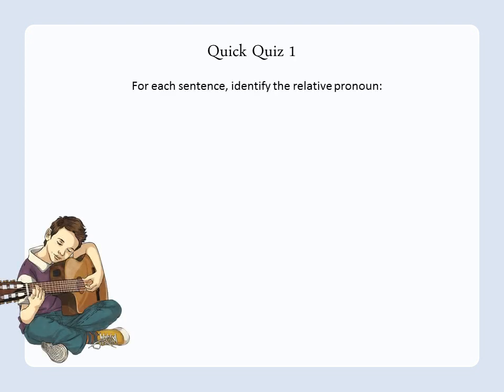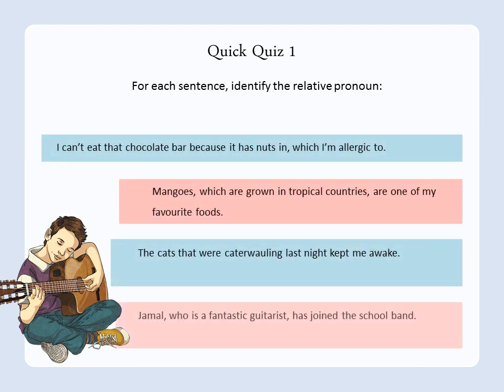Okay, so let's have a quick quiz on this and just recap what we've had a look at so far. For each of the sentences, there's going to be 4 sentences coming up. You just need to identify the relative pronoun. So see if you can do that, just the pronoun, not the actual clause. If you pause the video there, see for each of the sentences if you can work out which one is the relative pronoun.